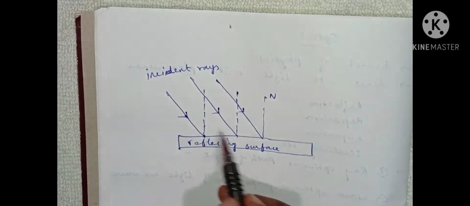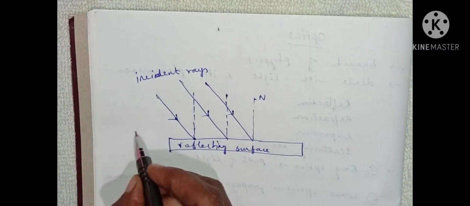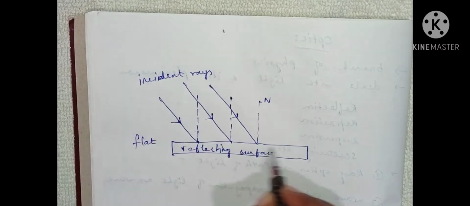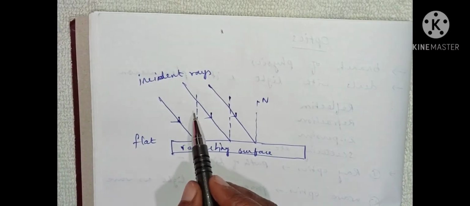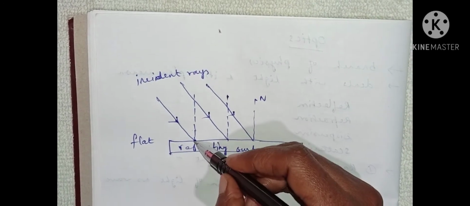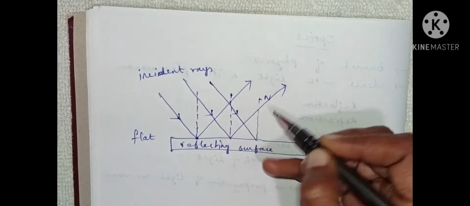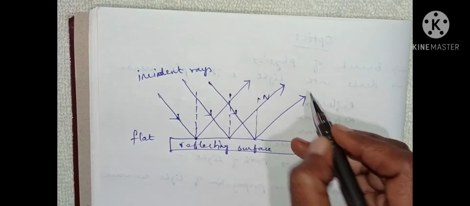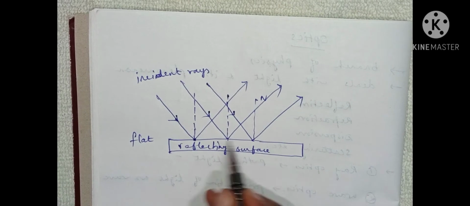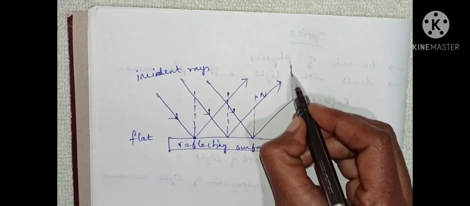These three rays are incident on this reflecting surface. This reflecting surface is a flat reflecting surface. After reflection, these three rays are parallel to each other, because the reflecting surface is flat.